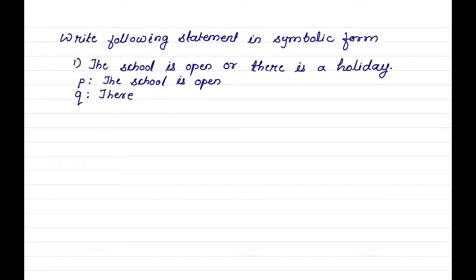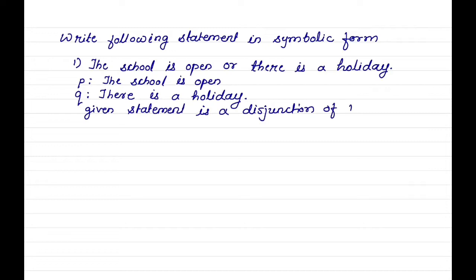And second statement, there is a holiday. Here logical connective used is or. Therefore, given statement is a disjunction of P and Q. Therefore, symbolically represented as P or Q.